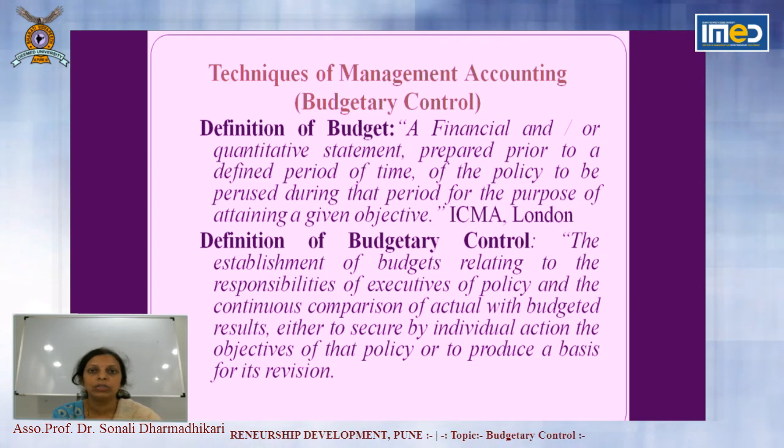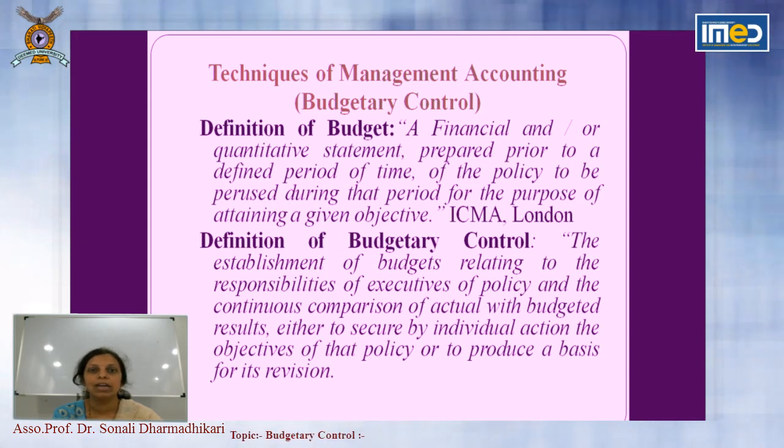So we have seen two types of cost, historical and predetermined. In budget, you determine the cost in advance. You determine the cost for future period. So it is a predetermined cost which is prepared for a defined period of time. So the budget may be for a quarter, 6 months, year, etc. or for a month.